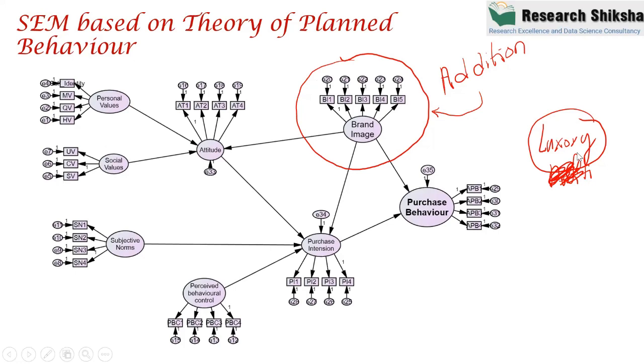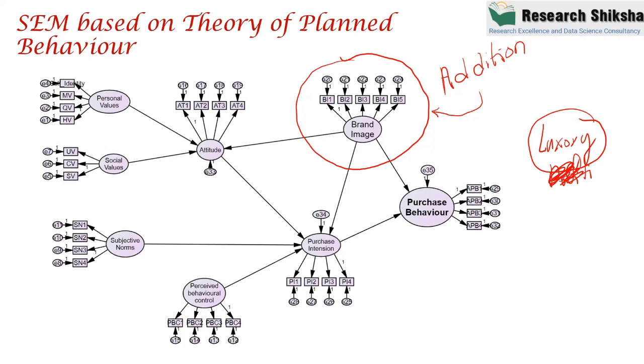Now I'm giving you one more example. I read one paper written by an IIT professor. That professor applied the theory of planned behavior on organic foods, and found that the theory is incomplete in explaining consumer behavior for organic products.